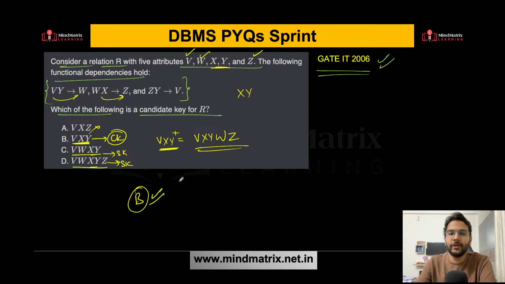Yes or no, everyone? Is this clear or not? B is the candidate key. So any superset of candidate key will be a super key. So option B is the correct answer over here. If you have any doubt, please ask.